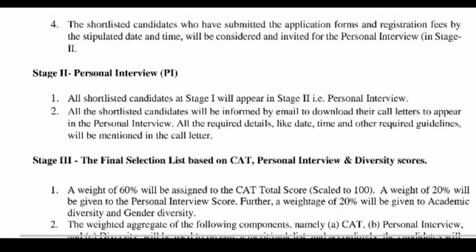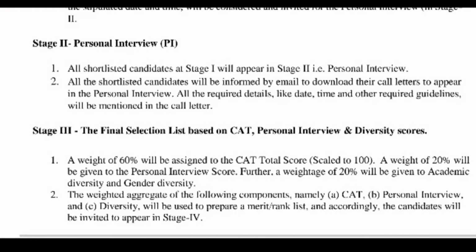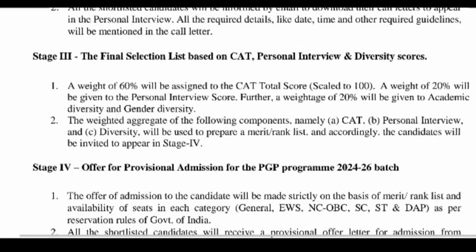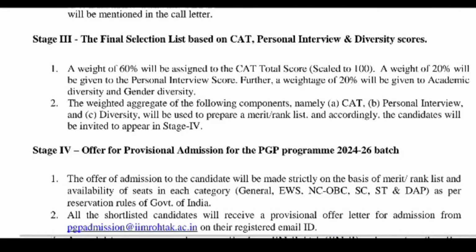Then if we consider the final selection list, it is based on certain parameters like your CAT score, your personal interview score and your diversity score. Here, 60% weightage is given to your overall CAT score, 20% weightage is given to the personal interview score and 20% weightage is given to the academic diversity and gender diversity. On the basis of these various factors, the final list of selected candidates is made. So this is all about the admission process for IIM Rohtak.